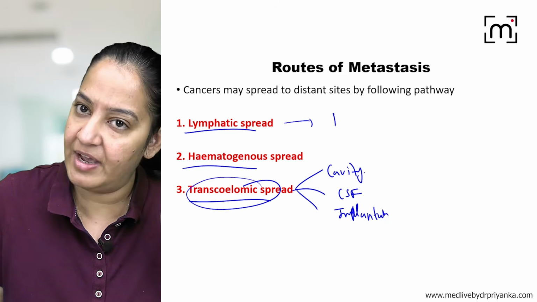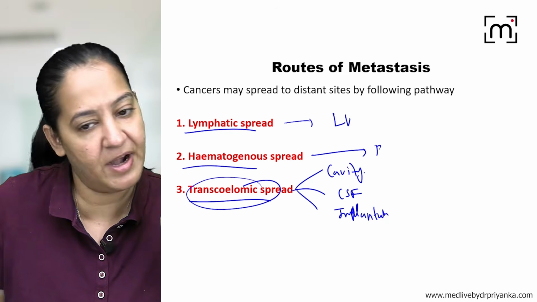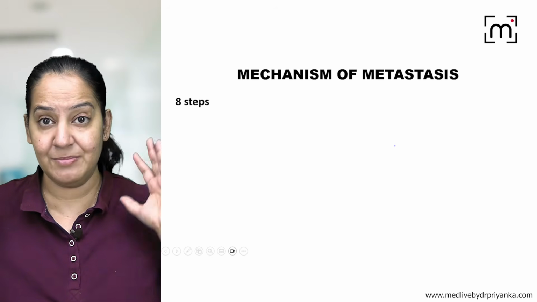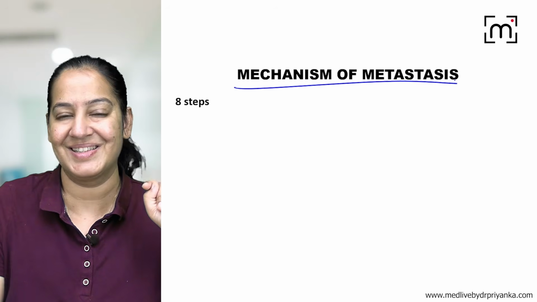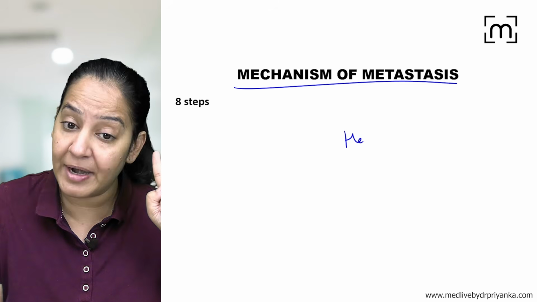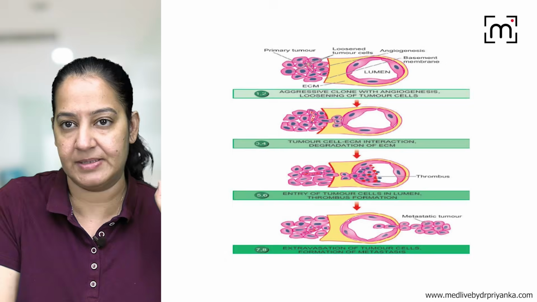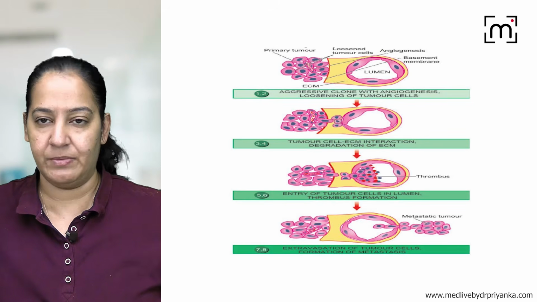In lymphatic, spread is via lymphatic vessels. In hematogenous, spread is via blood vessels. So we have seen the details of all of them. Now it's time to see the mechanism of metastasis. So let me tell you the mechanism of the hematogenous route, which is seen in sarcoma. There are 8 steps. We will be seeing all 8 steps one by one.